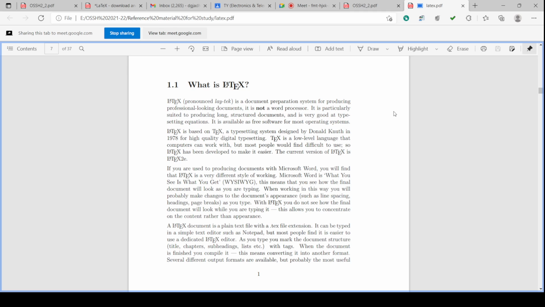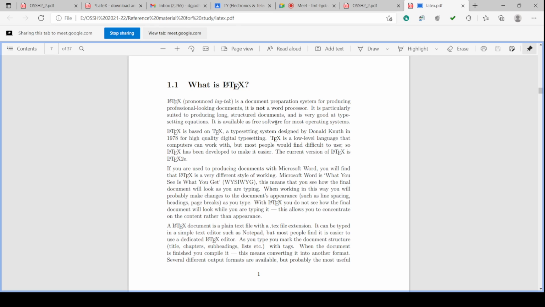So McGraw Hill and PHI and publishers like these are there. These have a very good quality of publication. So for that quality, typesetting is required. Letters are set at particular exact locations. Letters and numbers are set, and this setting of the letters and numbers is called typesetting. Okay, so this is the LaTeX software which is for typesetting a long structured document,